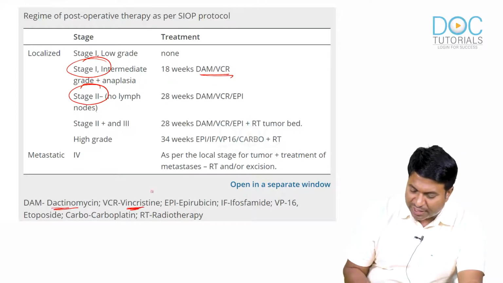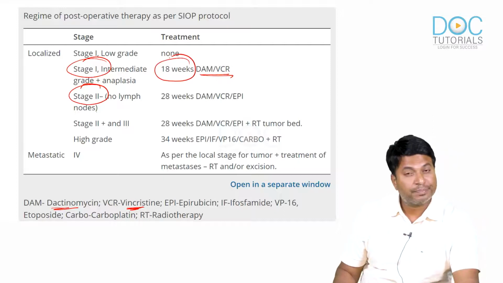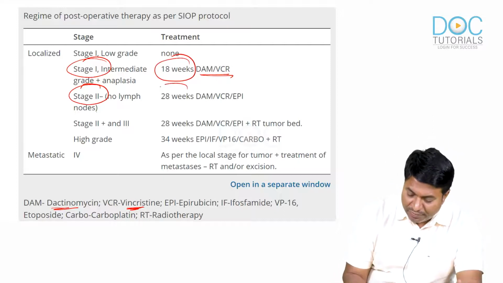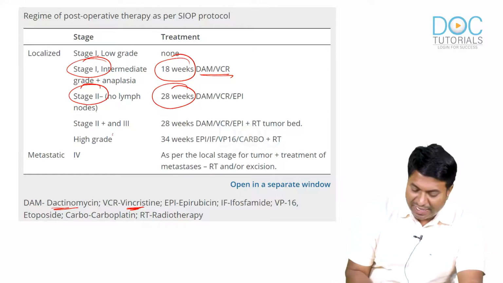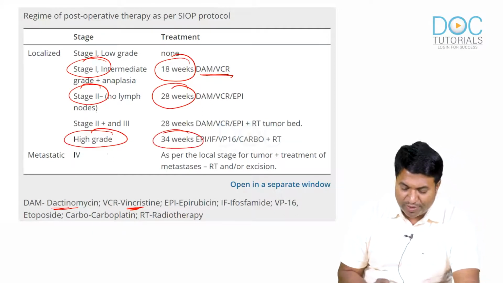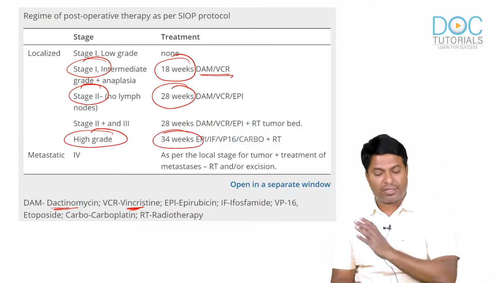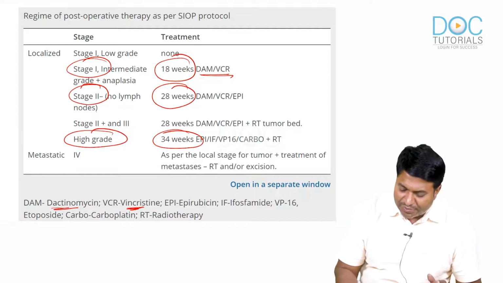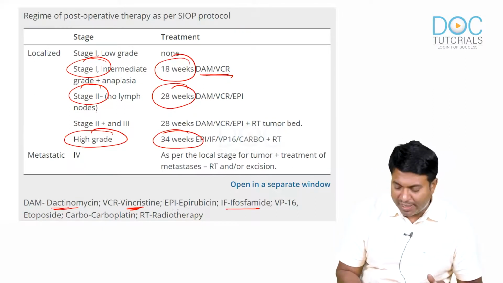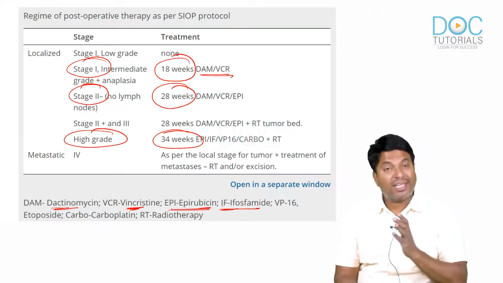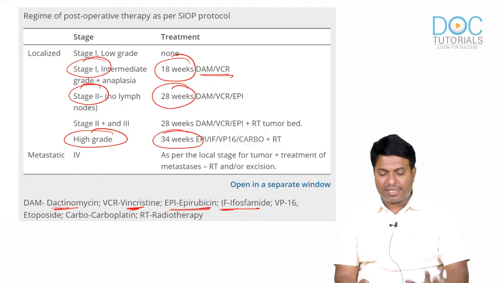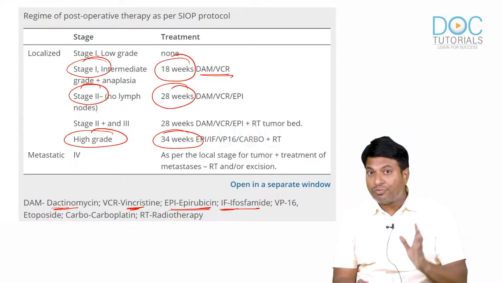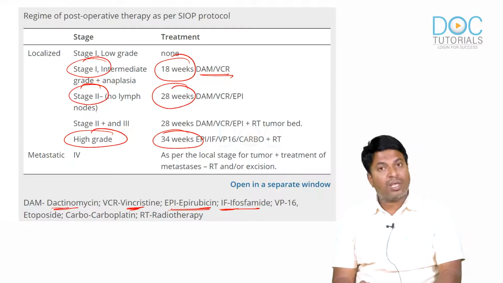Dactinomycin and vincristine are given for around 18 weeks. Advanced stages, we go for 28 weeks. High-grade dysplasias, we go for 34 weeks. So only the duration changes, and for the advanced cases, ifosfamide and epirubicin are all added for high-grade tumors. So no need to remember all these things. Just remember 18 weeks to 34 weeks we give for post-operative chemotherapy.